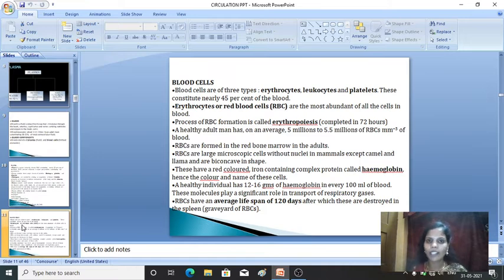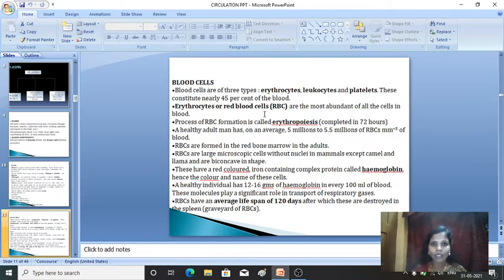Okay, so in blood cells how many types? Three types: erythrocytes, leukocytes and platelets. Fine. So one by one we'll discuss them now in detail. So first comes erythrocytes or RBC. Here in the human body, RBCs are present in the most abundant numbers of all the cells in the blood. So where are these RBCs formed?